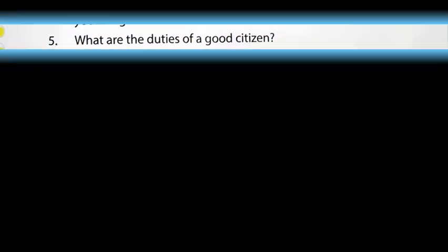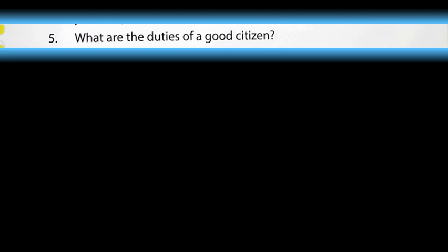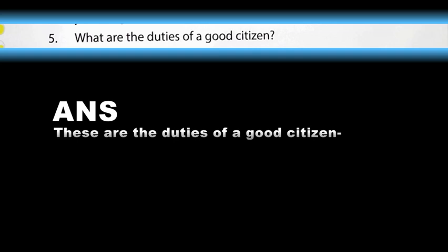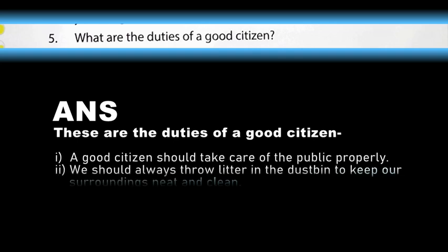Question number 5. What are the duties of a good citizen? An answer will be, these are the duties of a good citizen. A good citizen should take care of the public property. Second, we should always throw litter in the dustbin to keep our surroundings neat and clean.